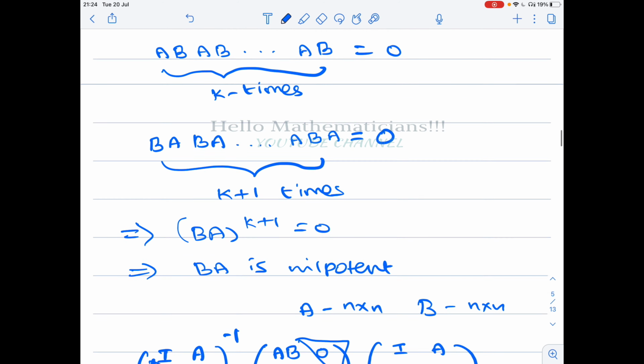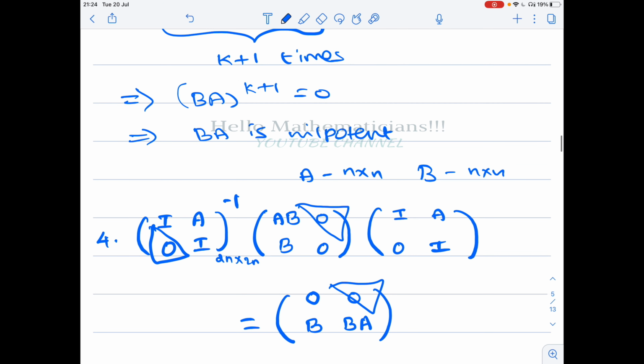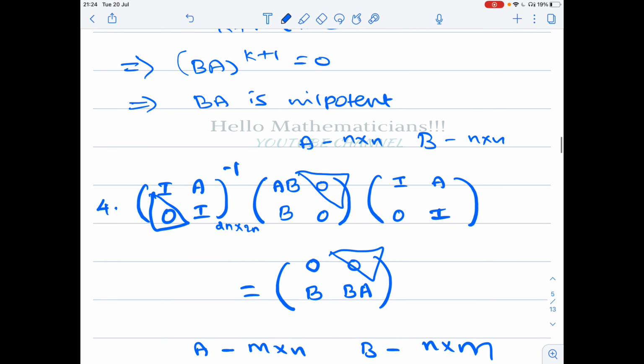So you take A to be an n by n matrix, B to be an n by n matrix. Then you look at this equation. So this is a 2 by 2 block matrix. This is identity. This is the matrix A that we start with. Then this is again identity. This is zero matrix. So maybe we don't need this for the time being. This is just a zero. Maybe we don't need this.